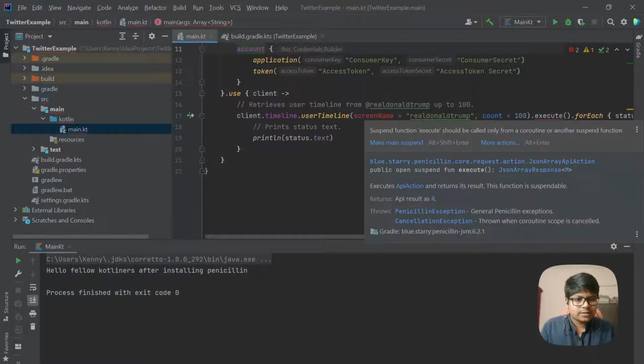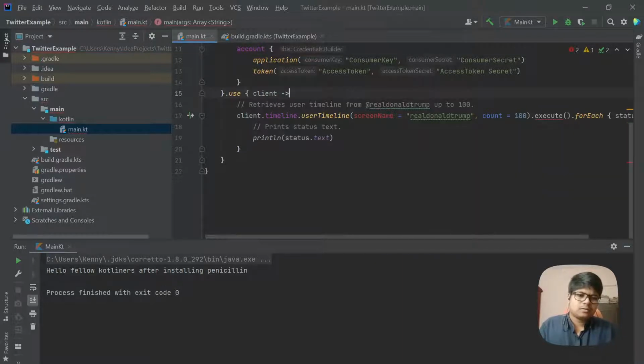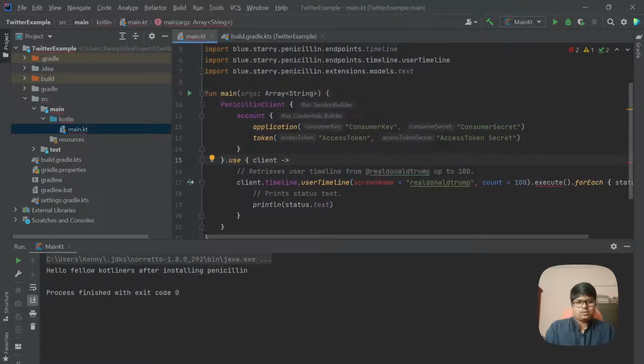Don't know why there is an error here. We called only from a coroutine. Okay.